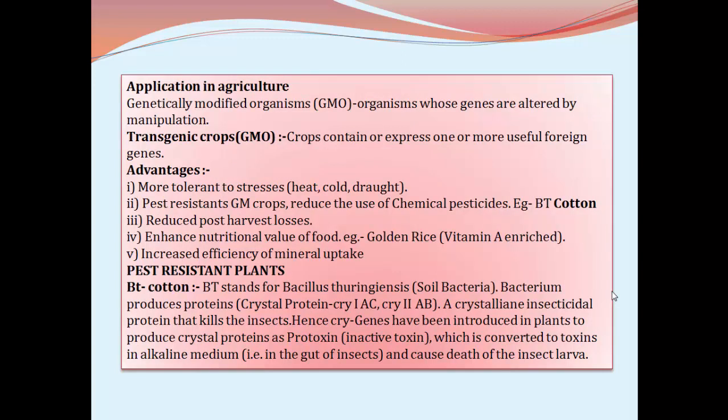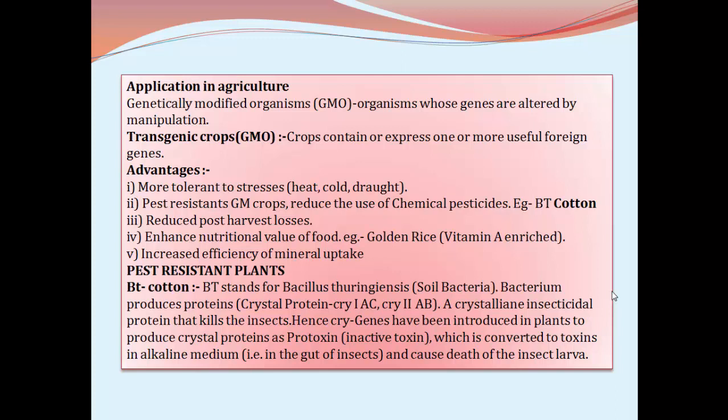Applications of biotechnology in agriculture. Here, the genetically modified organisms are developed whose genes are altered by manipulation, whether it is animal or plant. If the genes are altered, the organisms are called genetically modified organisms.